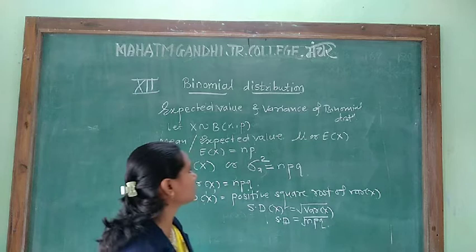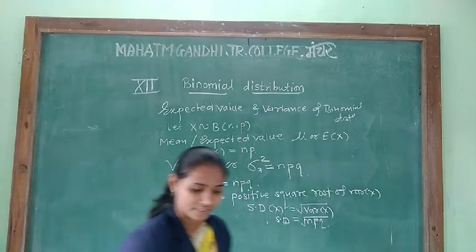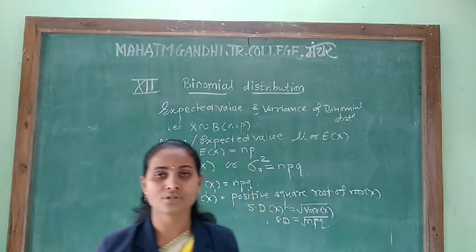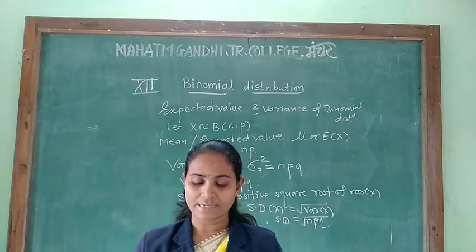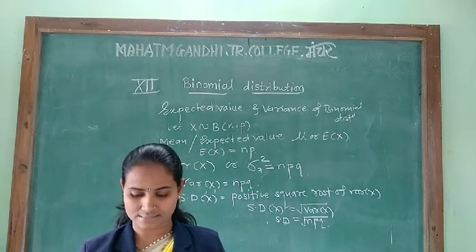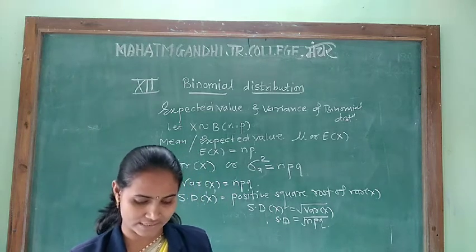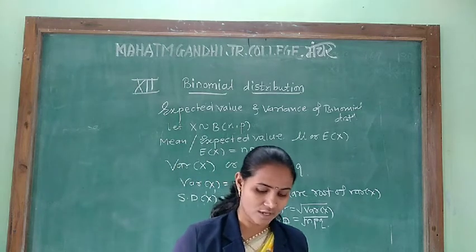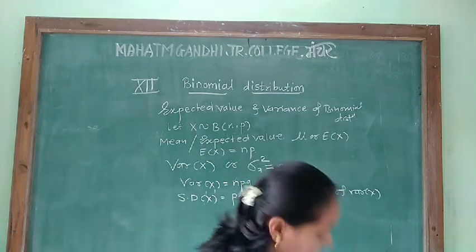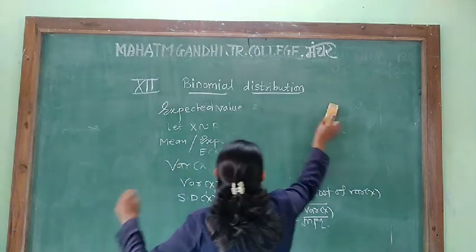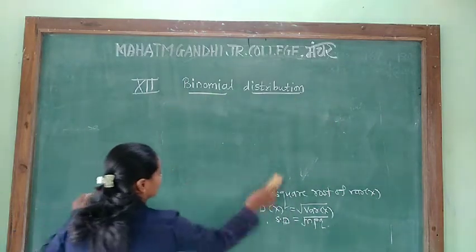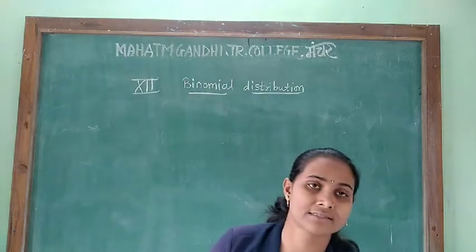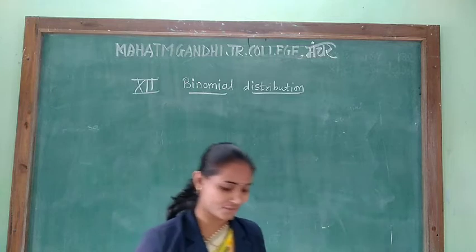So let us start to solve our exercise. See, the first question is here. A die is thrown 6 times. If getting an odd number is a success, then find the probability of 5 successes, second, at least 5 successes, and at most 5 successes. So first we have to consider that a die is thrown 6 times. The random experiment is that a die is thrown, and it happens 6 times. So write here the solution.